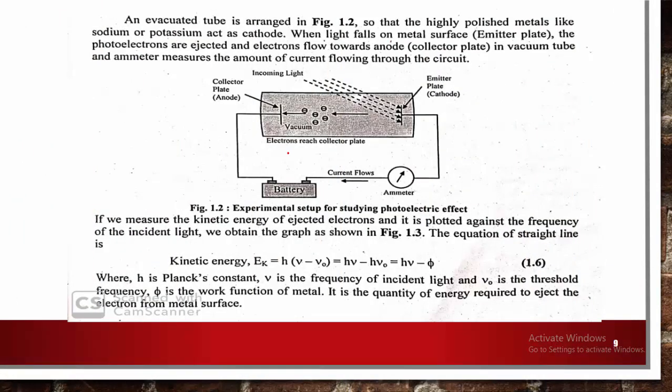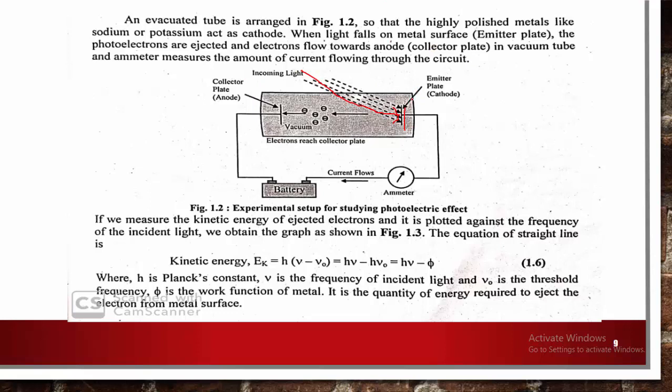Here we can see the picture where the experiment was done. This is the metal surface, where the incident light falls. When the incident light reaches a particular frequency, called the threshold frequency, some particles having negative charge are emitted and they pass towards the anode side. These are called electrons. All of these things are in an evacuated tube.